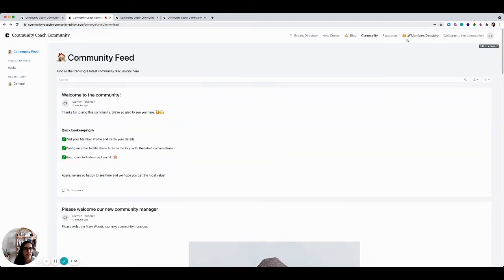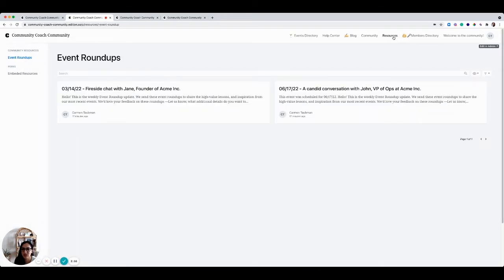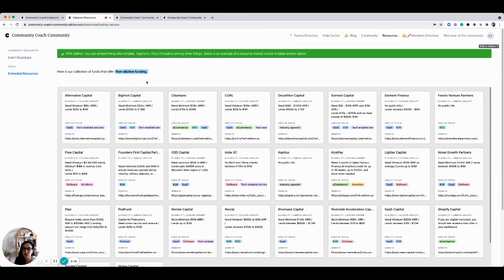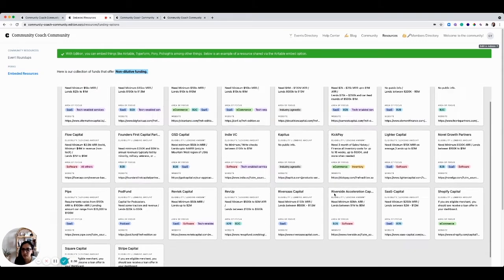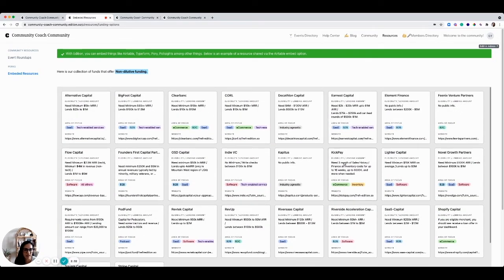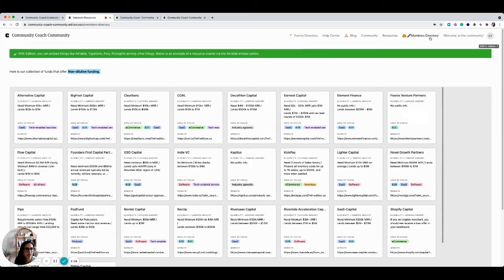All right, and then let's look at resources. So with resources, I believe you can choose what you like to share. You can see that we have event roundups here. This is just a template that you're assigned when you do create an account. But I think this is really cool. You can actually embed things like Airtable into your resources page here. So you can see an Airtable here. And I think this could be really, really powerful. If you have Airtable resources for your community, you can just throw it straight in here.